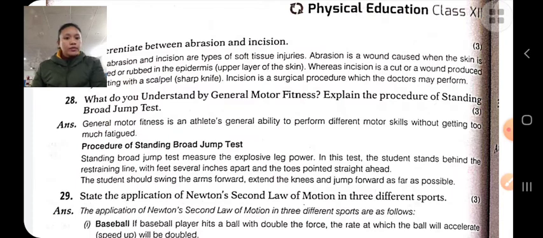There are two types of motor development: gross motor development and fine motor development. Gross motor development means development of big muscles, like the muscles of the legs, and helps to do activities like standing, running, walking, etc. Fine motor development means development of small muscles, like the muscles of the hand and fingers. Fine motor development helps to do fine work like catching, throwing, writing, picking, etc.